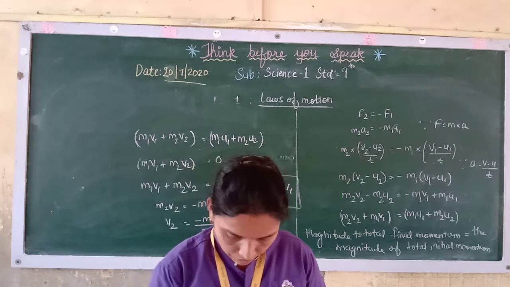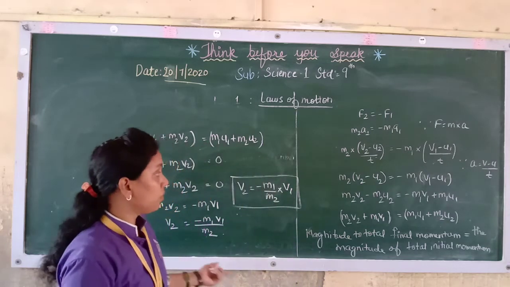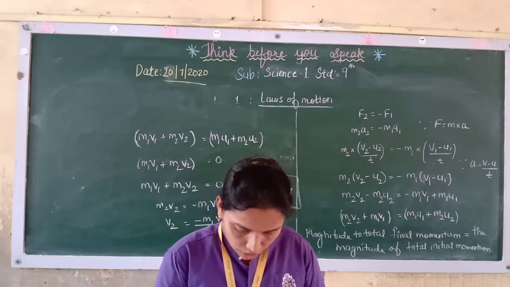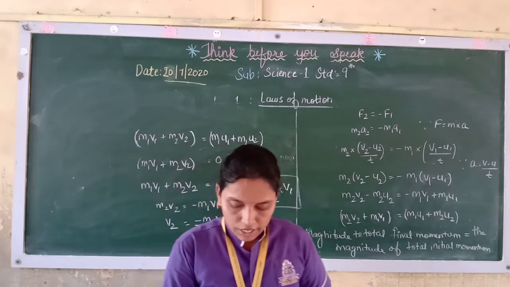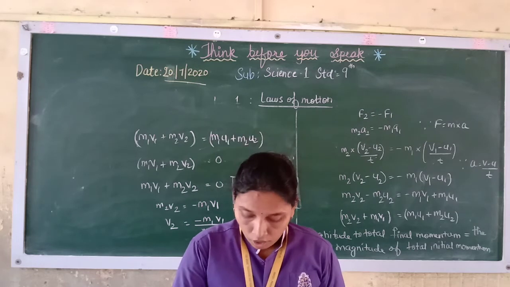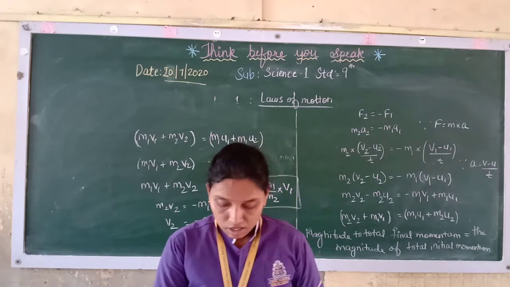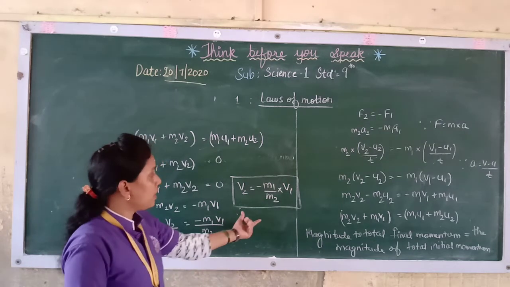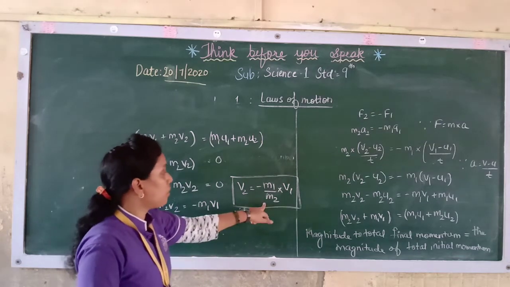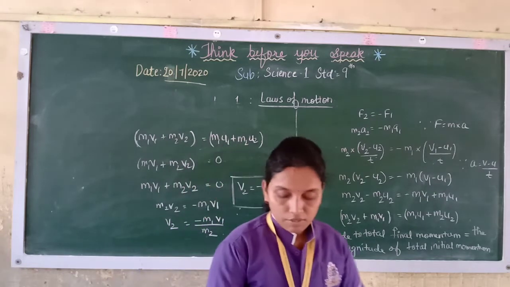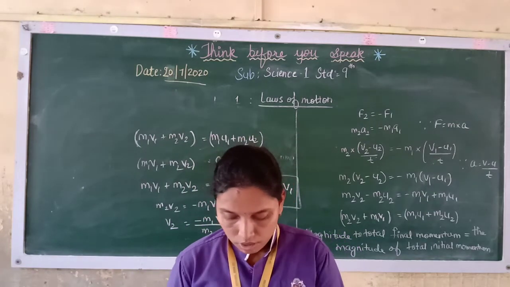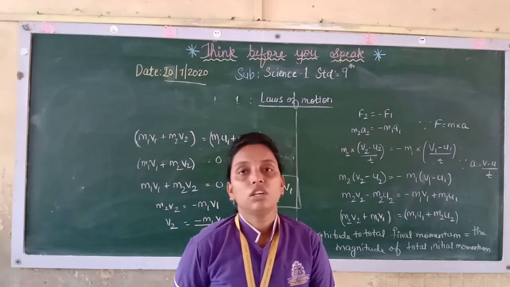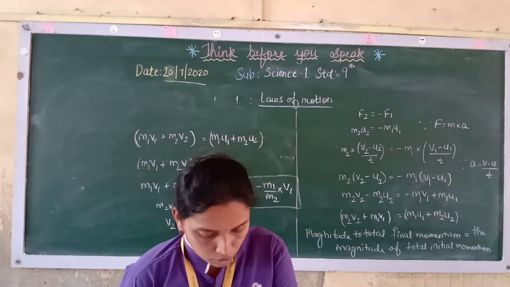So this is what they have explained over here. They have used another example for conservation of momentum. As I told you earlier, the backward motion of the gun is known as recoil. So the velocity of the recoil, that is v2, will be given by the formula minus m1 upon m2 into v1. This is what the law of conservation of momentum is about.